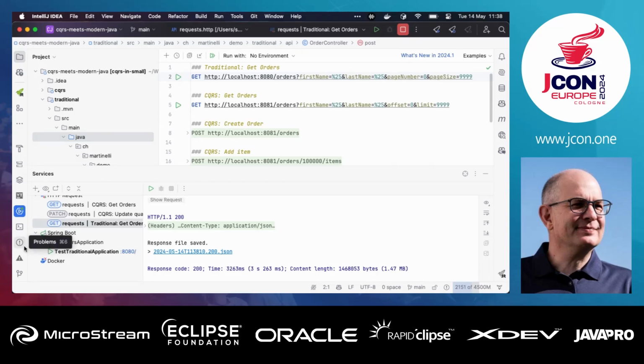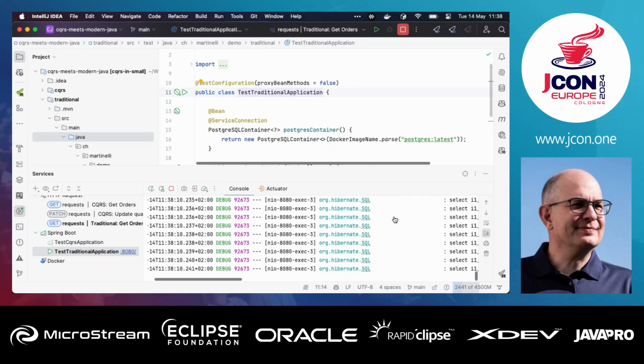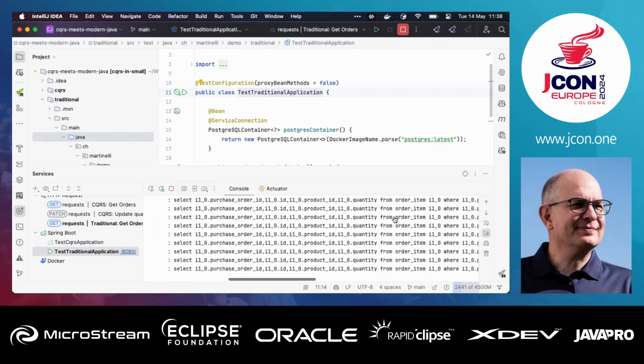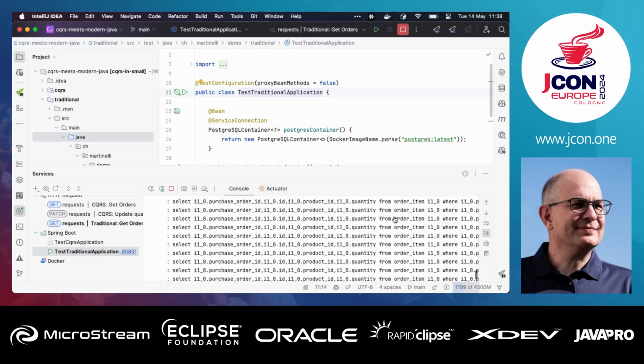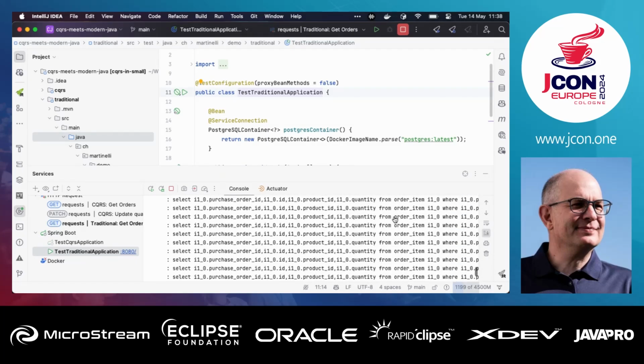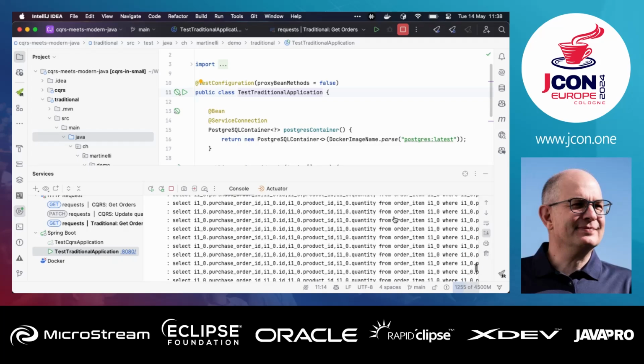Why does this take 3 seconds? Any ideas? Just a hint, I use Hibernate and JPA for the persistence layer. We have a classic n+1 select problem. And if we look at the console, we see here many SQL statements, right?